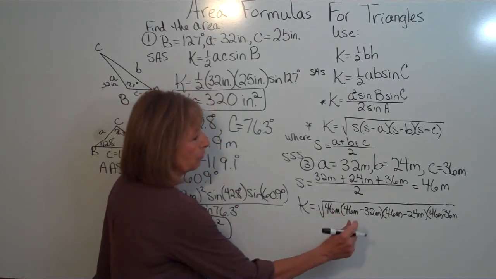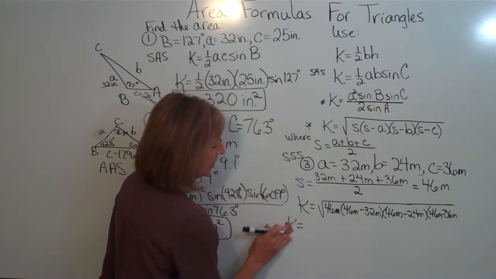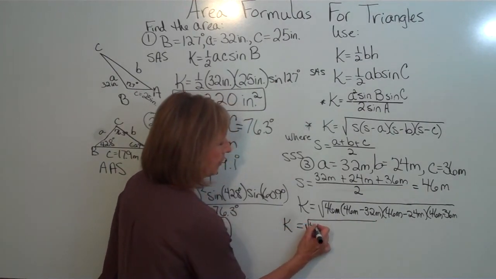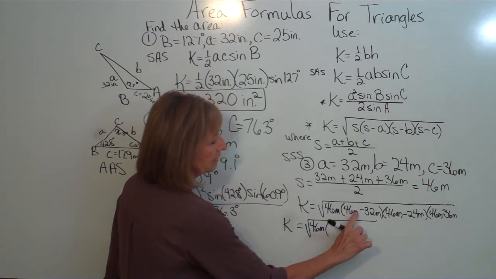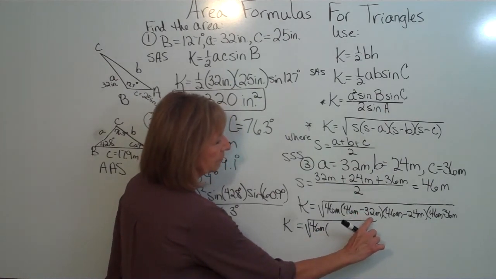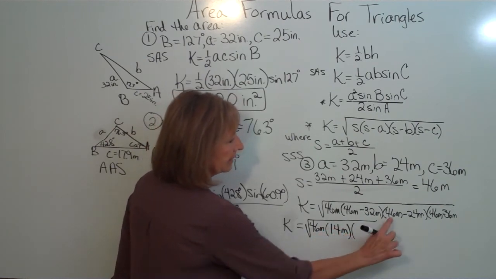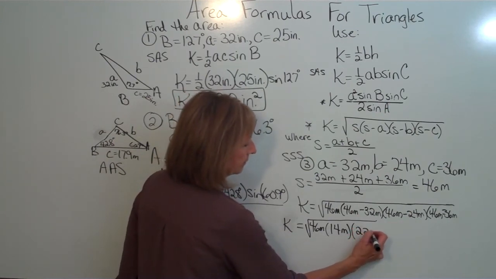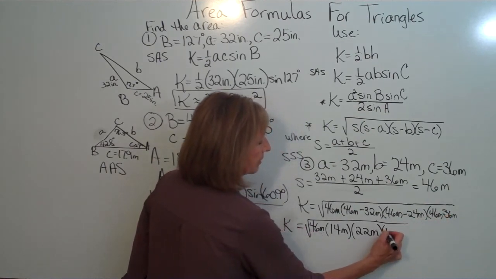Now, work what's inside the parentheses first. So K is equal to the square root of 46 meters times, 46 meters minus 32 meters gives me 14 meters, then times 22 meters, and times 10 meters.